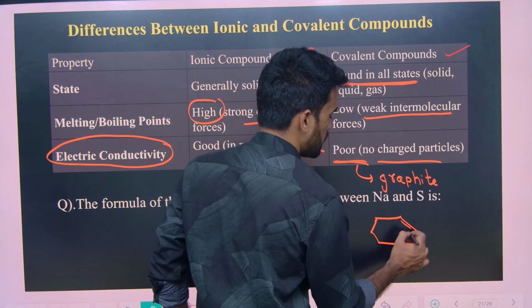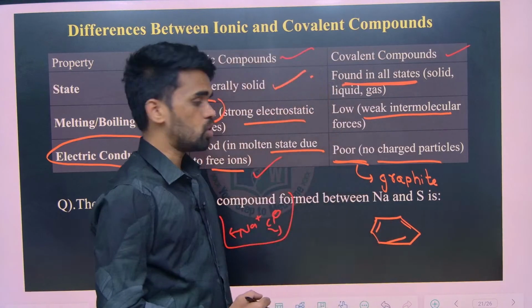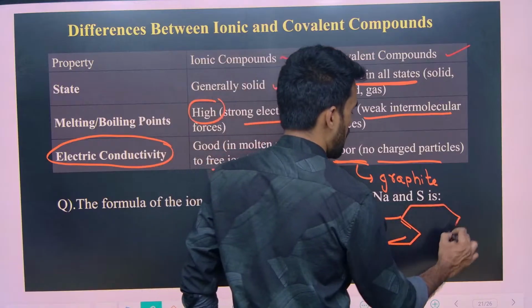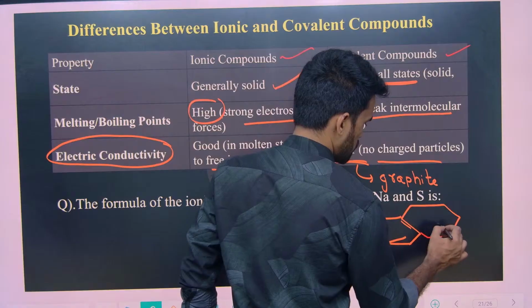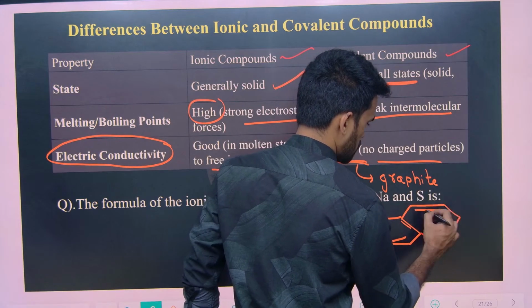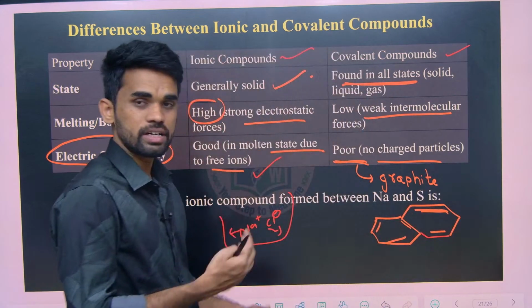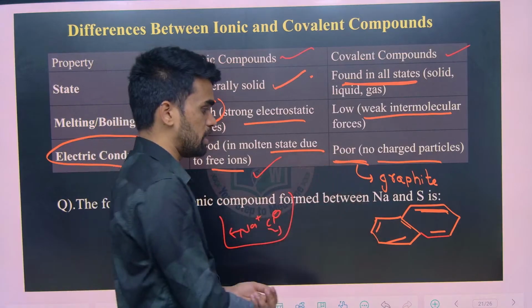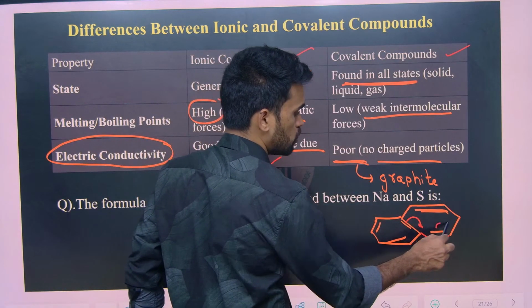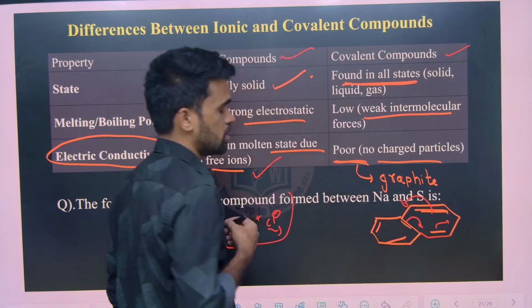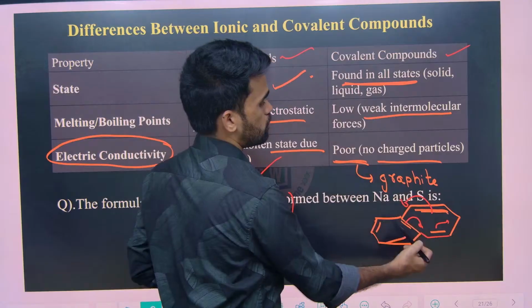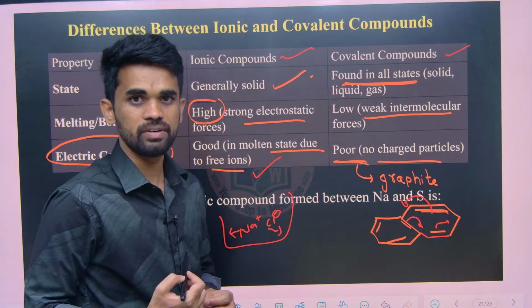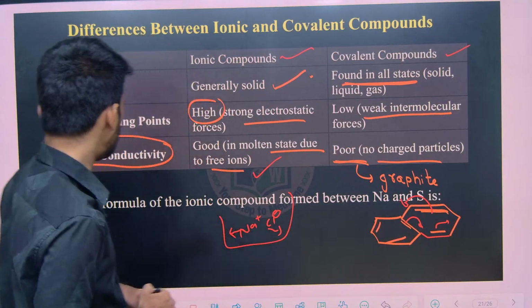Now graphite means that pencil lead that you are using. Like this, you will be having electronic transition, layer-like structures. So these electrons keep on moving like this. Due to the mobility of pi electrons, in covalent compounds also sometimes we will see conductivity. Okay, hope it is clear.